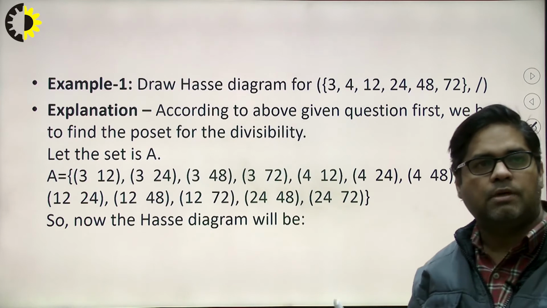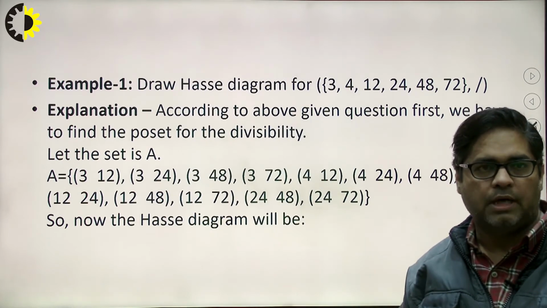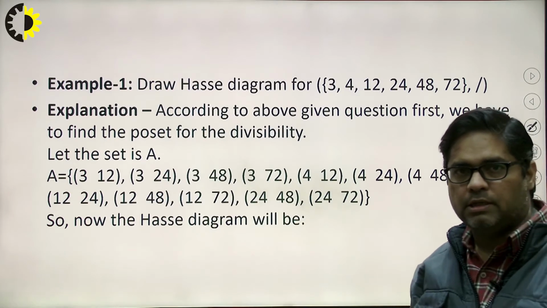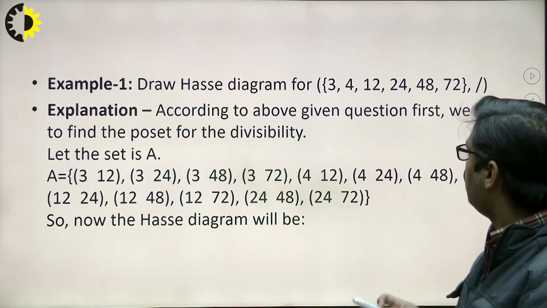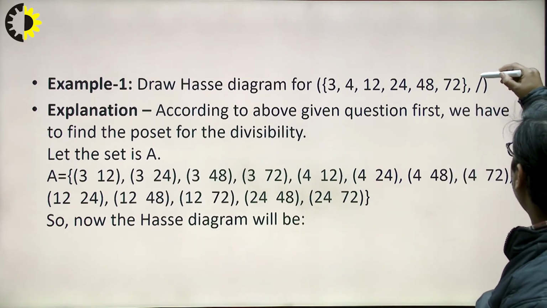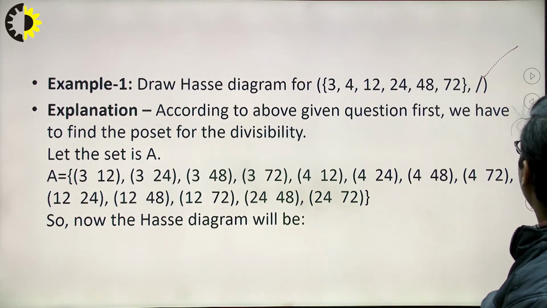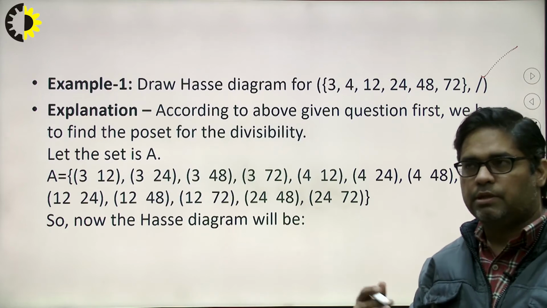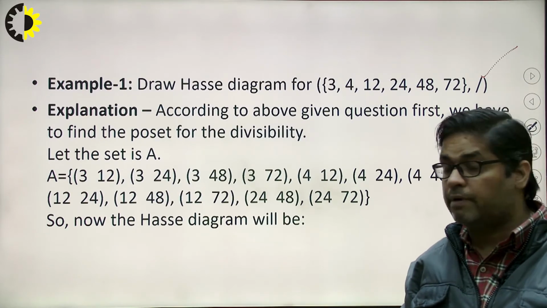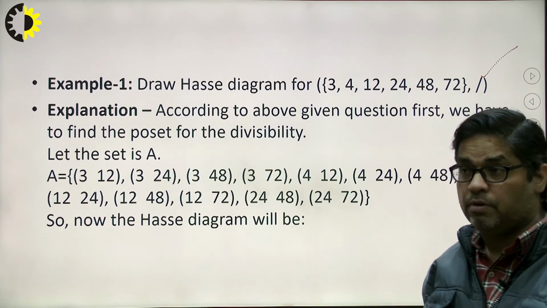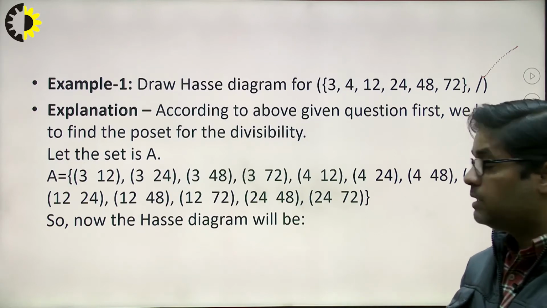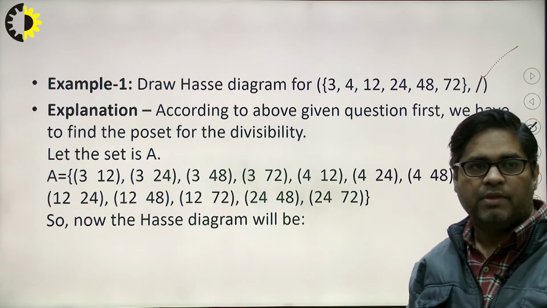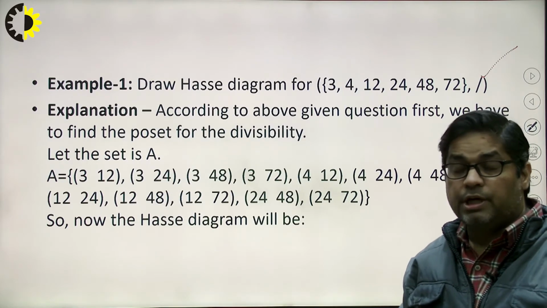This is one of the examples. Draw the Hasse diagram for 3, 4, 12, 24, 48 and 72. Here the operation on which we are working is the divisibility relationship. If I set the relationship between 3 and 4, then I can say there is no relationship between 3 and 4, because 3 does not divide 4.